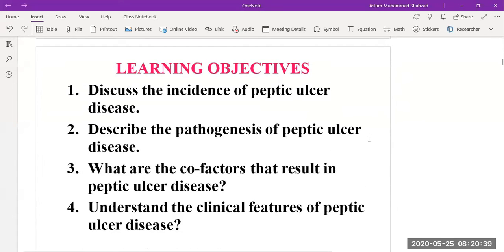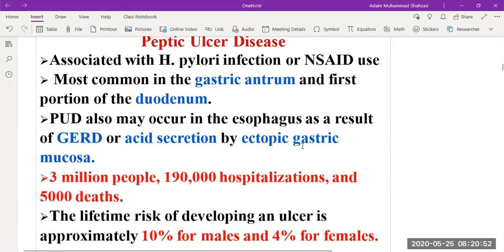So discuss the incidence of peptic ulcer disease. We will discuss the pathogenesis of peptic ulcer disease. What are the cofactors that result in peptic ulcer disease? Understand the clinical features of peptic ulcer disease.